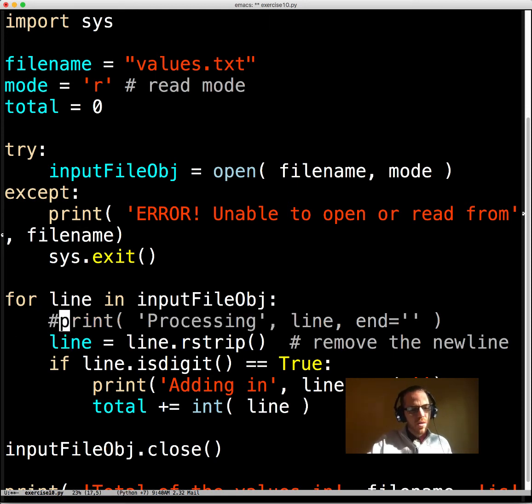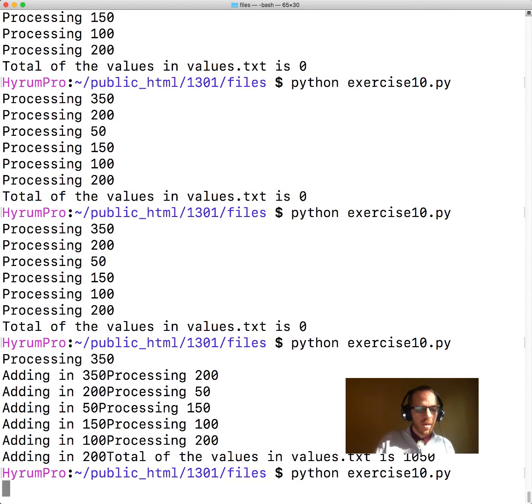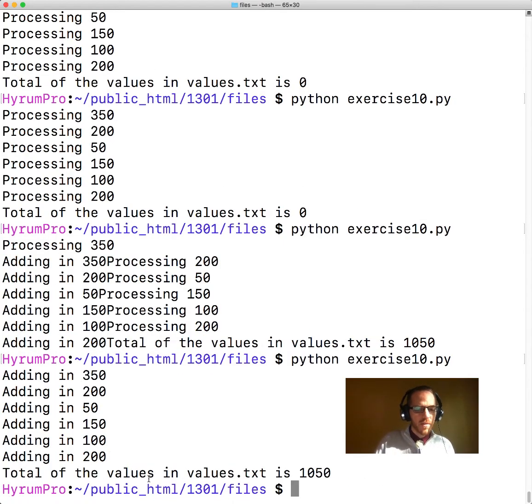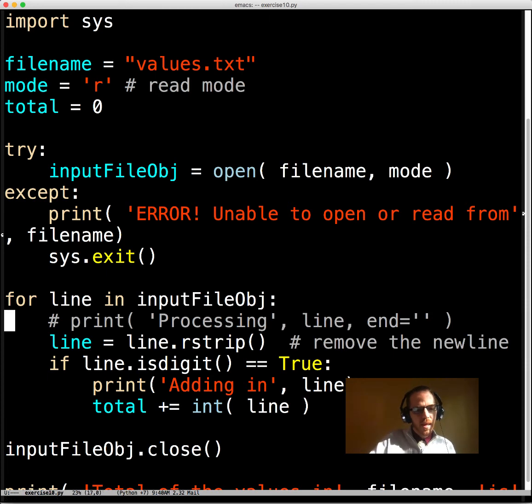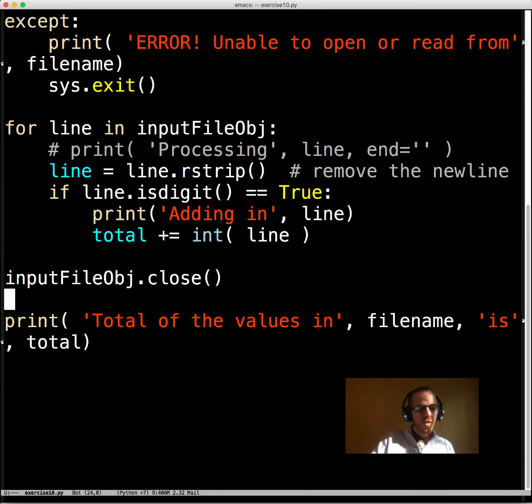So let's turn that one off. Now that we have that new line going, and sure enough, there we go. Okay, we need to remove the new line, otherwise this was being false because it was seeing that new line. It says, well, I see a whole bunch of numbers, but I also see a new line at the end, so it's going to register as false.